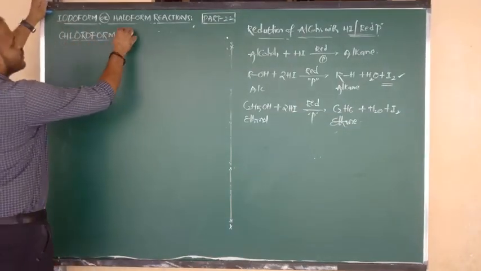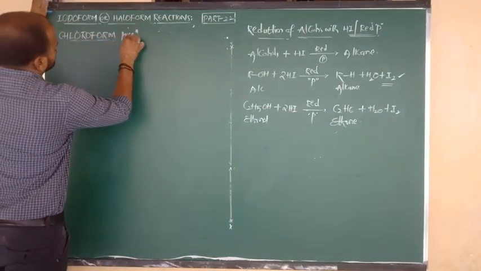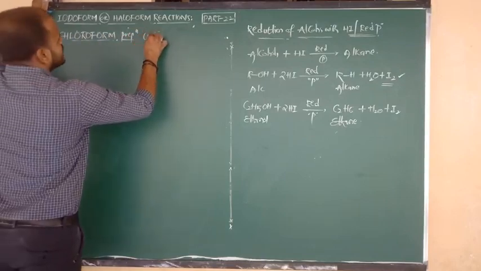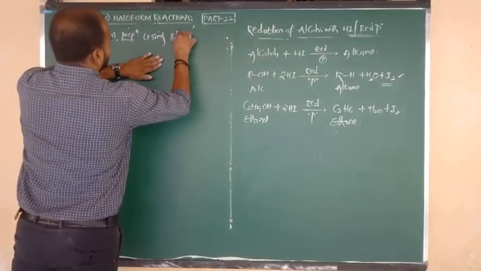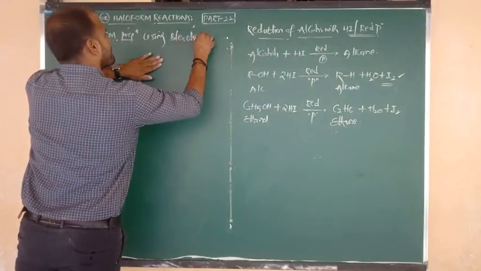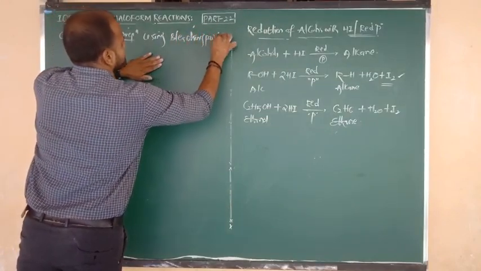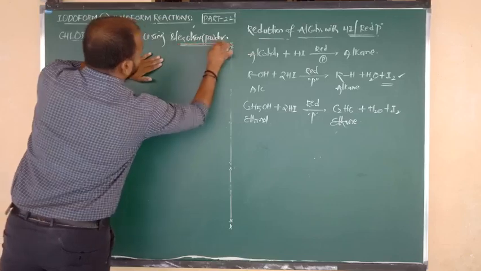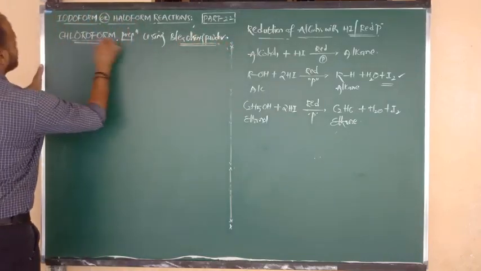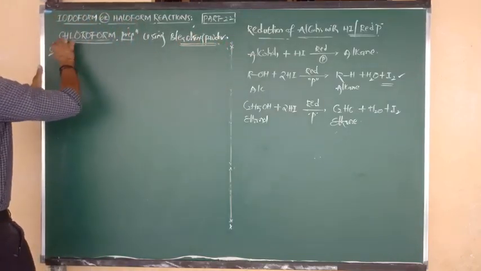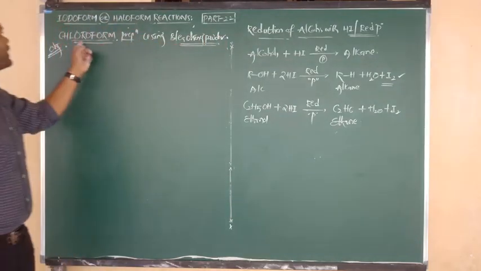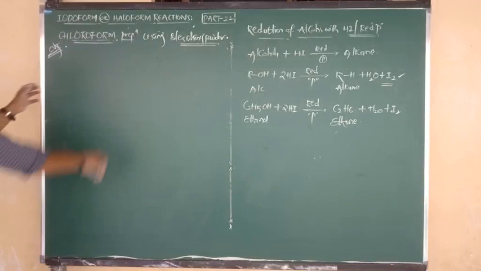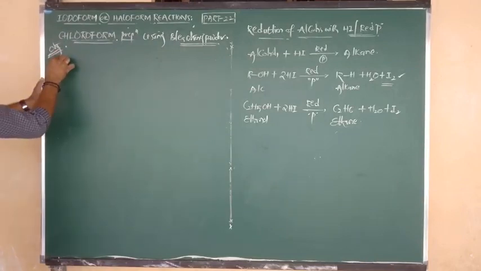But here, chloroform preparation using bleaching powder. This is a topic only for objective. Using bleaching powder, now we are going to prepare chloroform. Important topic. In that I am going to discuss first.